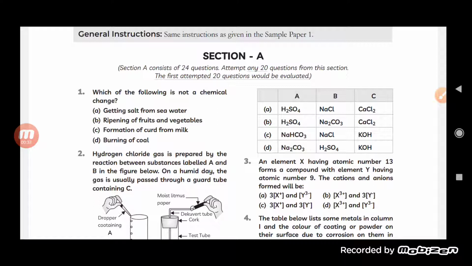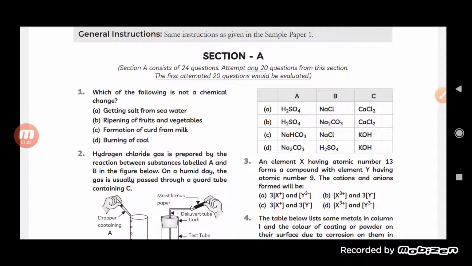So let us start. Here it is Section A, which consists of 24 questions, and we have to attempt any 20 questions. Remember that the first 20 attempted questions will be evaluated. So you must select the 20 questions in which you are very sure of the answers, so that you can get solid marks. Now let us start with Section A.